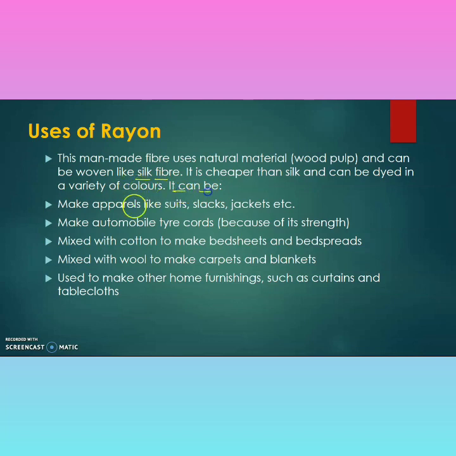It can be used to make apparel like suits, slacks, jackets, etc. It makes automobile tire cord because of its strength. Mixed with cotton, it makes bed sheets and bedspreads; mixed with wool, it makes carpets and blankets. It is used to make other home furnishings such as curtains and tablecloths.